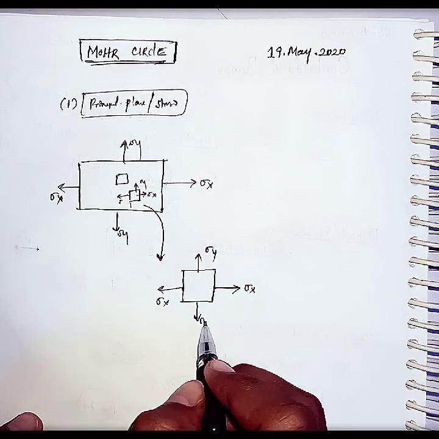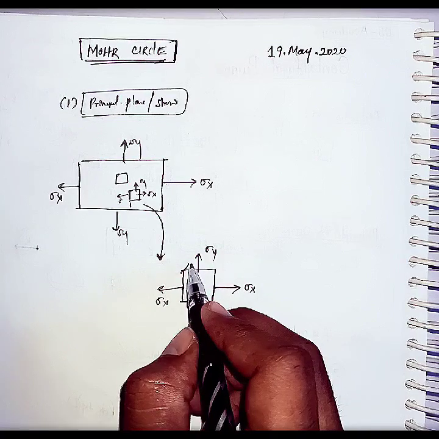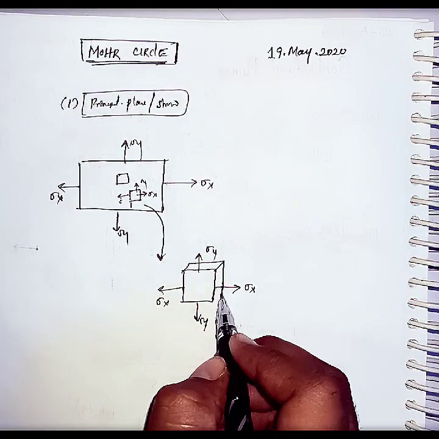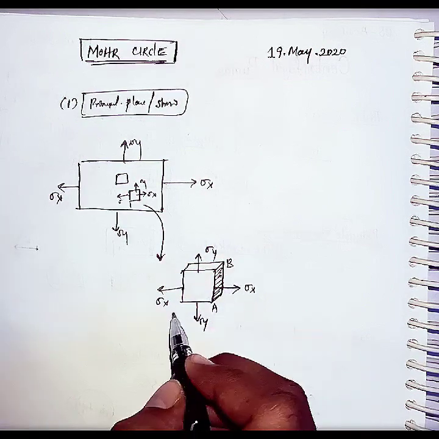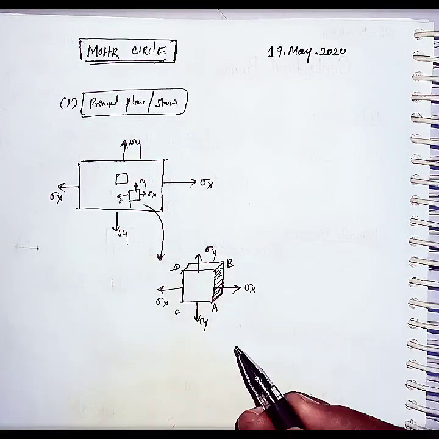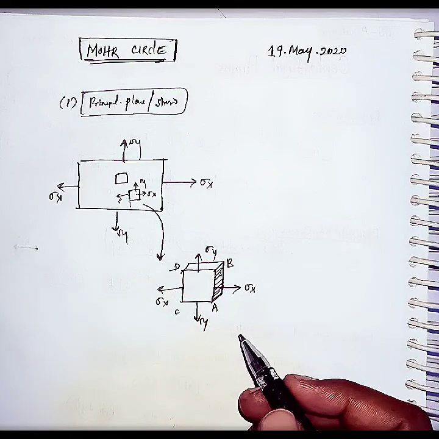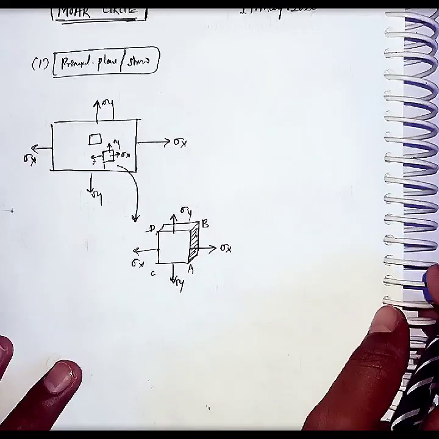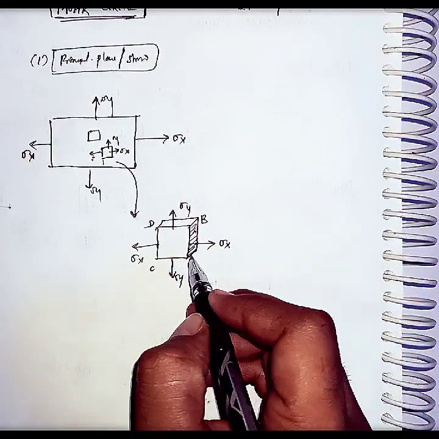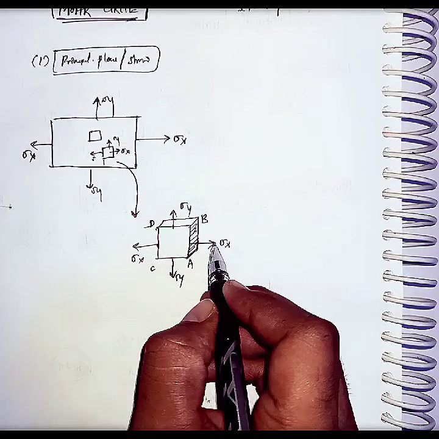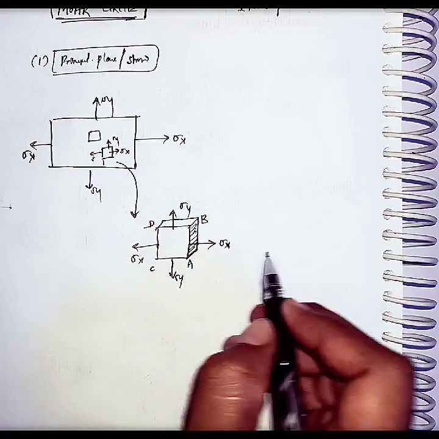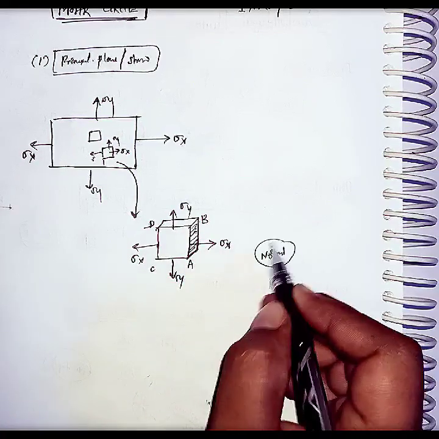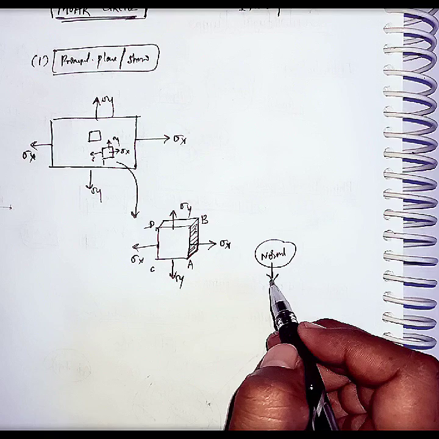If I draw this element in 3D, three-dimensional like this, let us consider this is the plane AB and this is CD. AB and CD planes are there. Listen carefully, the plane AB is having normal stress. What is the exact meaning of normal stress?